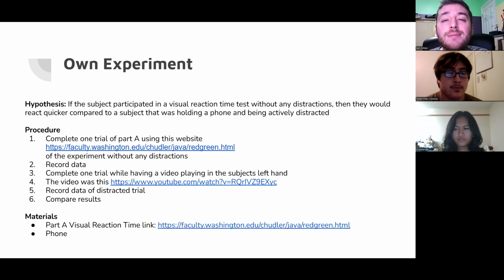For our own experiment, we hypothesized that if the subject participated in a visual reaction time test without any distractions, then they would react quicker compared to a subject that was holding a phone and being actively distracted.